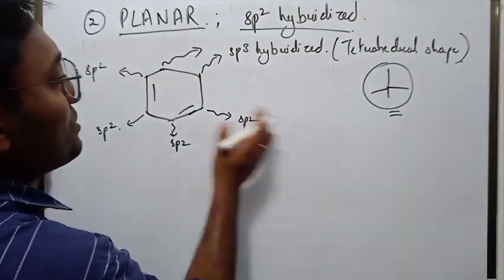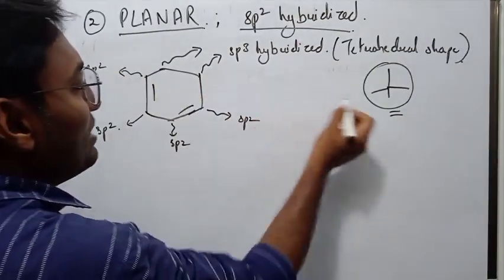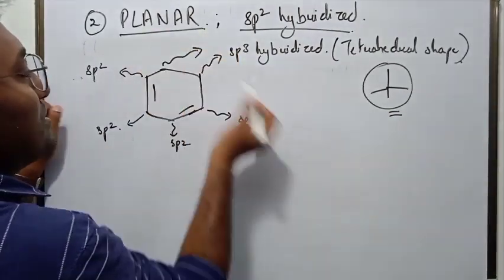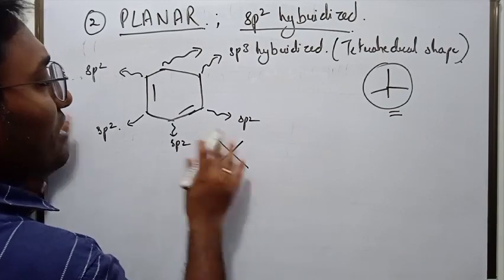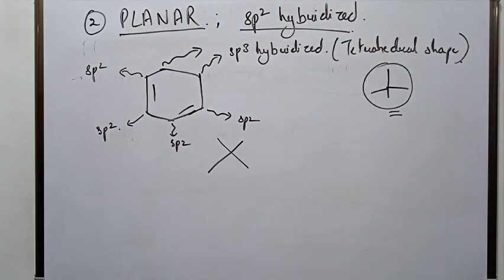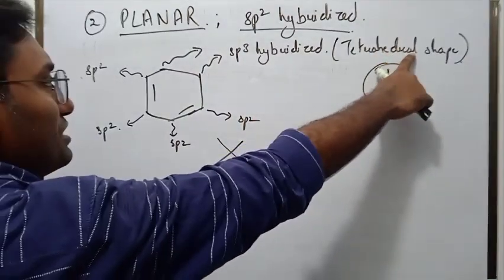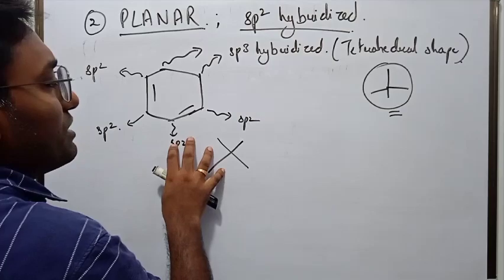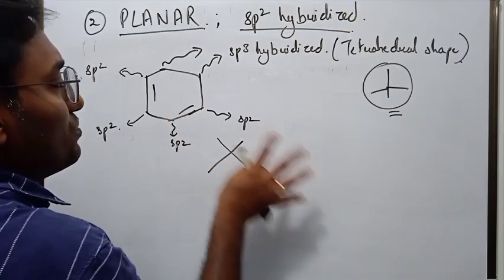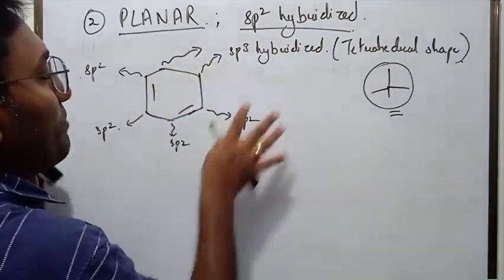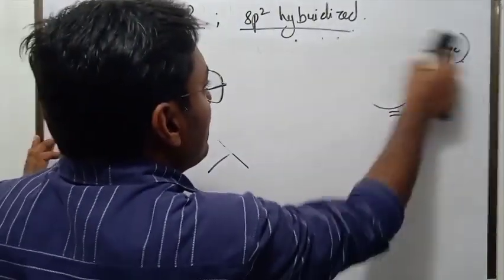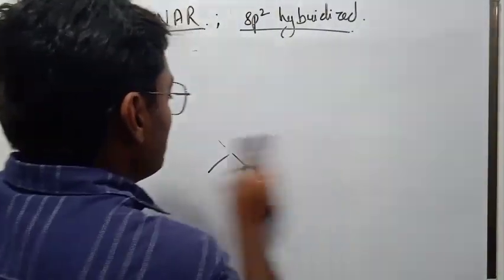Overlapping is not possible here, so ample delocalization of electrons is not possible. So it does not fulfill the second condition. It's not at all planar. Therefore this compound is not aromatic. It is not aromatic because two carbon atoms are in tetrahedral shape, and planarity goes. So therefore this compound is anti-aromatic.